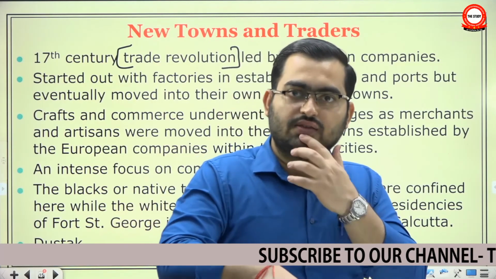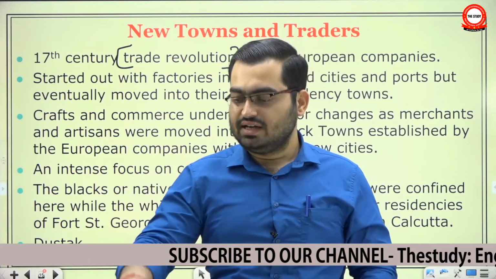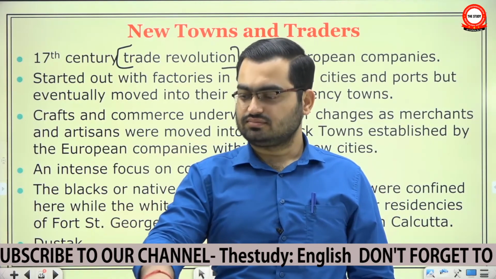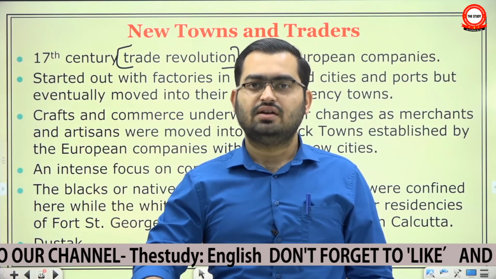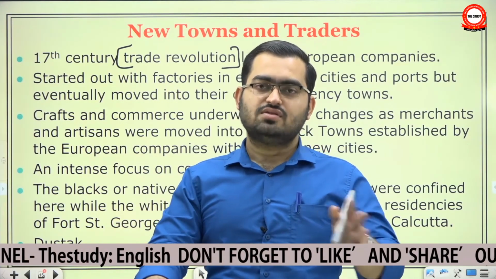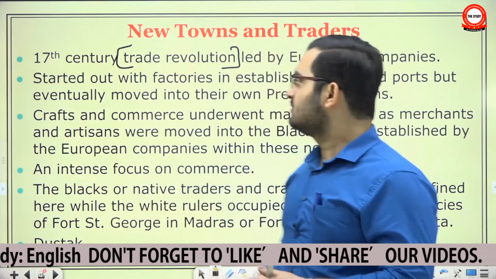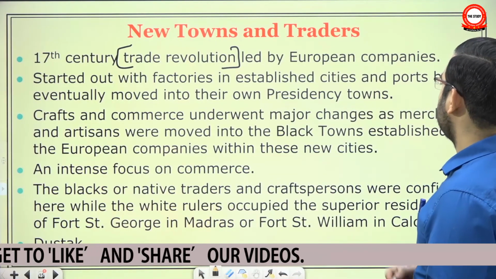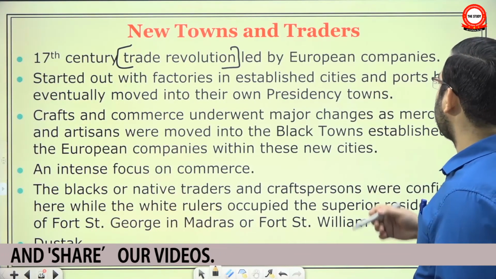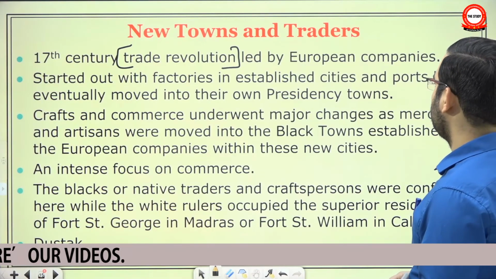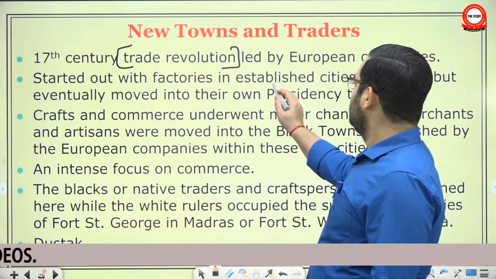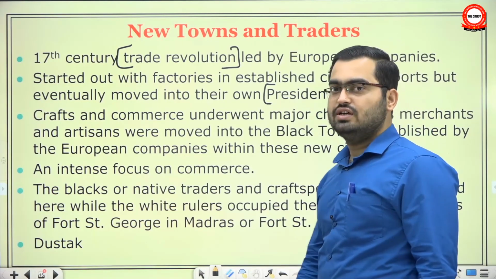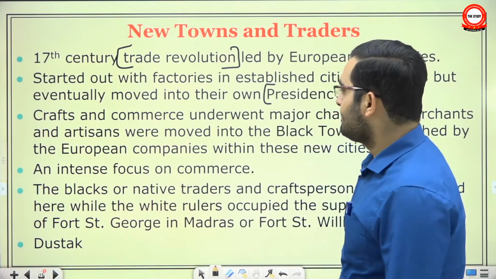Okay, so this was the trade revolution, creating a global market of Indian goods, and it had certain other impacts. One such impact was on the nature of urbanization. What happened? It started out with factories in established cities like Surat, Masulipatam, etc., but eventually moved into their own presidency towns. They thought this was good for their business and good for their political power as well.